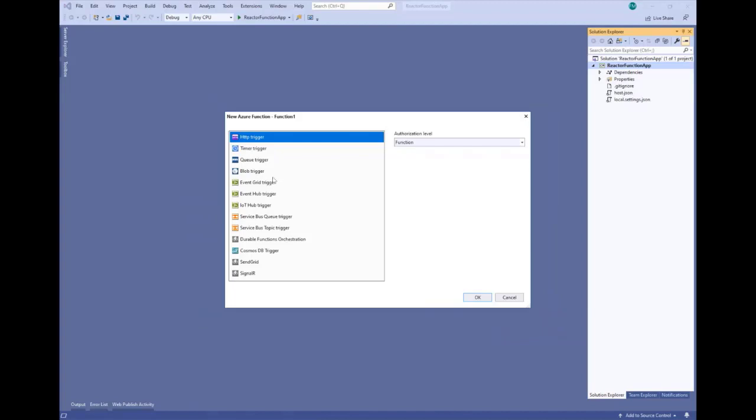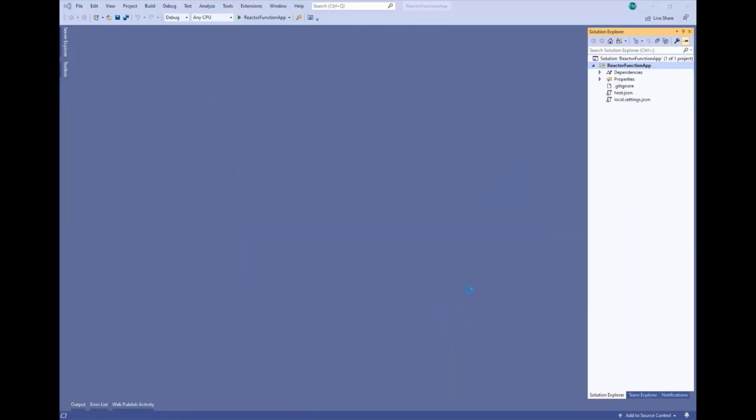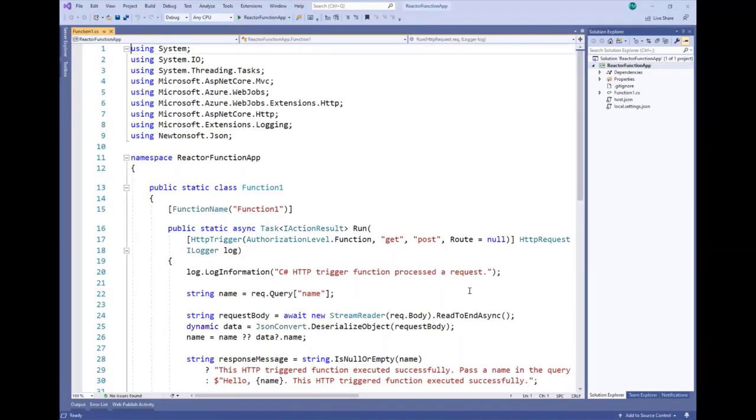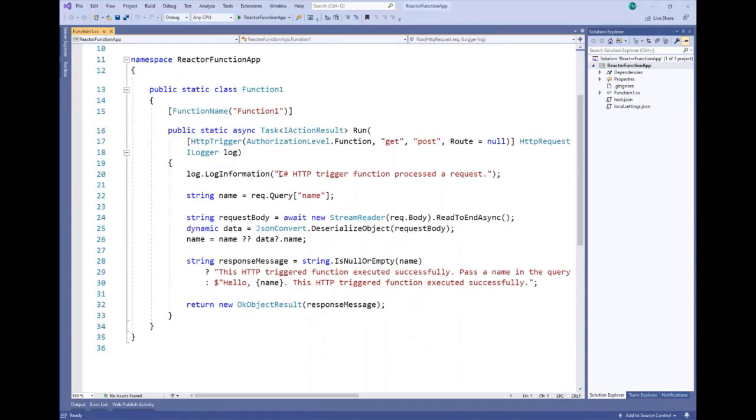Then Visual Studio will ask us which template we need to use: HTTP trigger, timer, queue, or another template. We will develop an HTTP trigger with the authorization level, for example, function. Click on OK, and we have almost the same function that we had on the portal. It's the same thing. We need to have the name on input, and the output is hello plus the name.